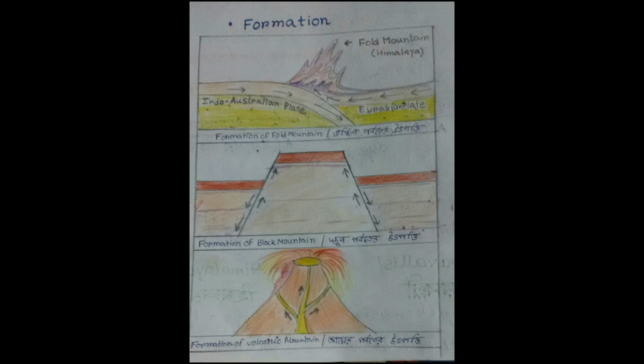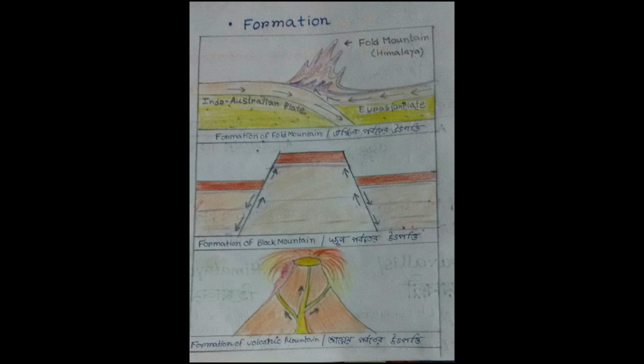Folding is an endogenous process in which two forces push towards each other from opposite sides. I have already said in the previous class that the earth's crust is of two types, oceanic crust and continental crust, and these lie above the earth as plates, floating over the asthenosphere layer.